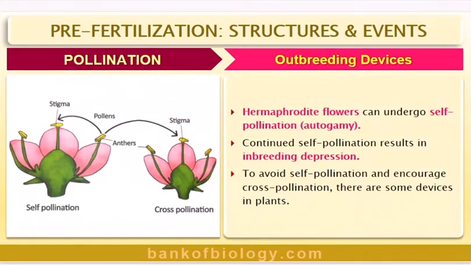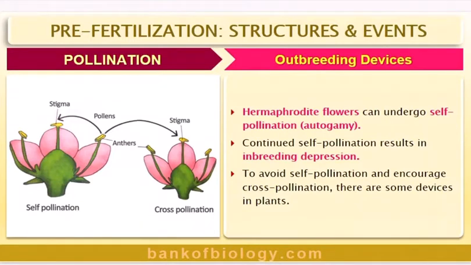In particular, the nucleus of the pollen grain should be united with the nucleus of the ovum so as to form the zygote. This process of formation of zygote is fertilization or syngamy.